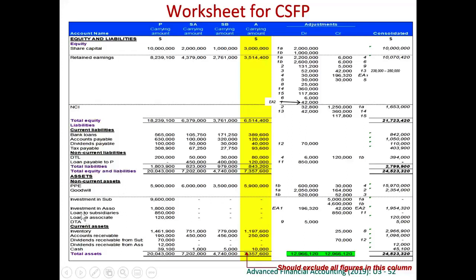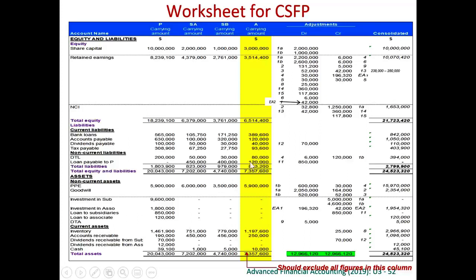Something like the loans to associate remains. Right? We eliminate only parent and subsidiary, and the balance with the associate will remain. So loan to associate remains because we did not consolidate the associate.